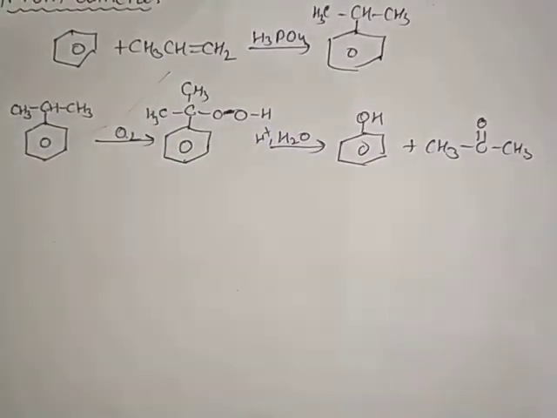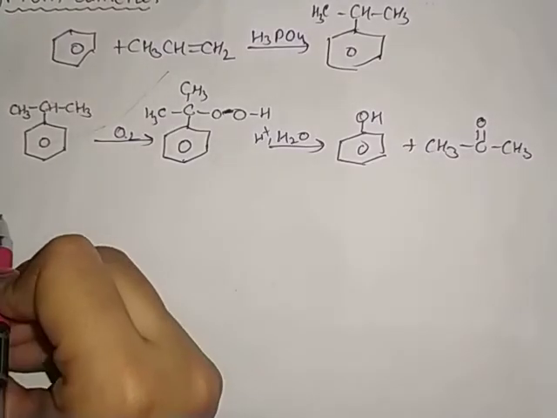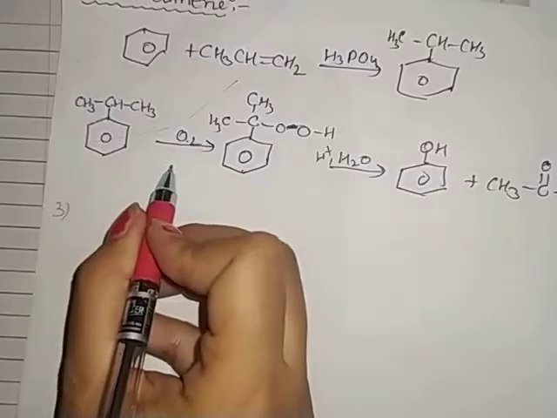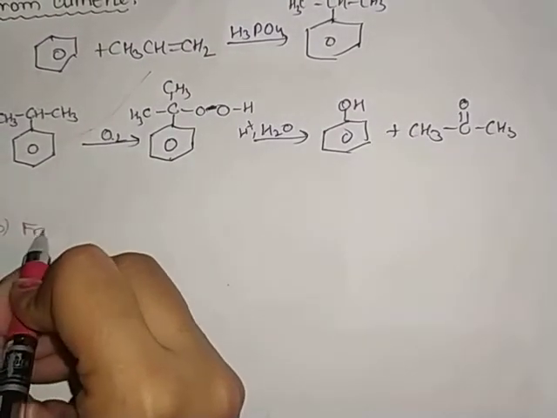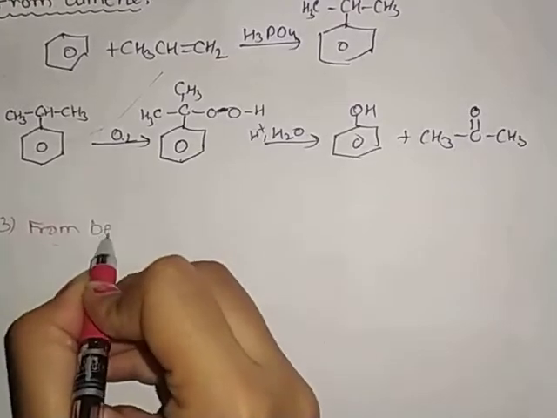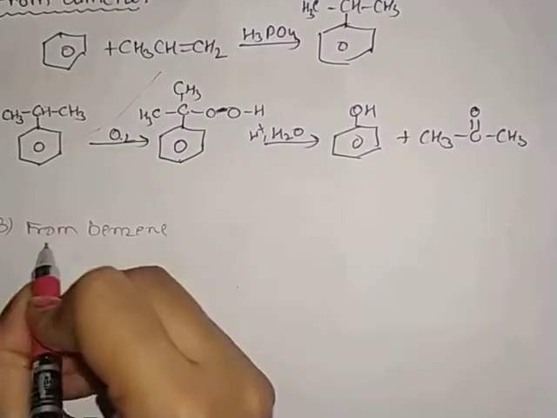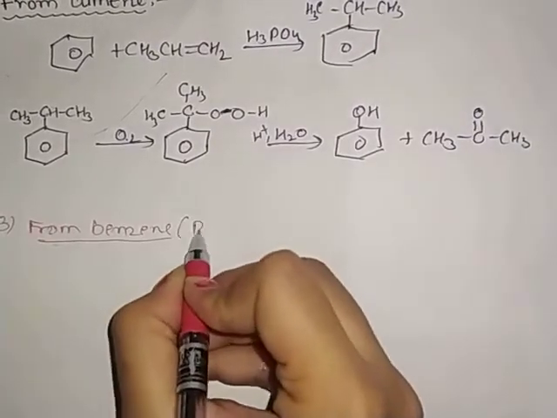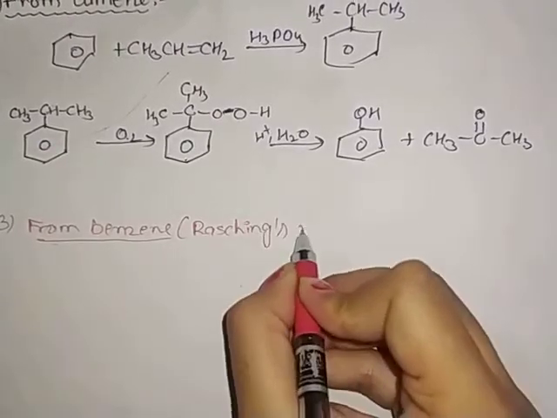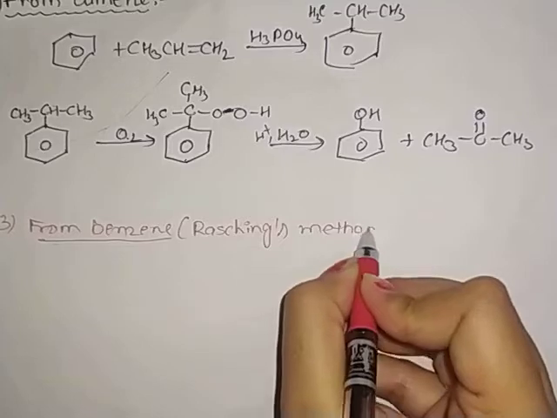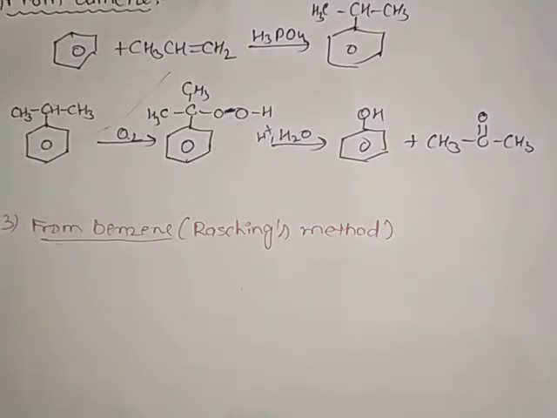Clear? Next, the third one we have is from benzene. Now this was preparation of phenol from cumene. The third one is from benzene, which is also known as Raschig's method. Clear? Now what is happening in this process?